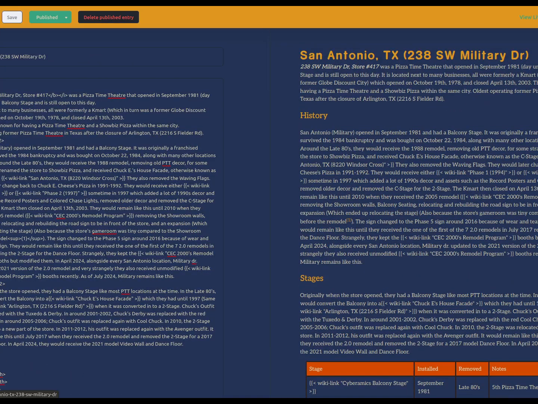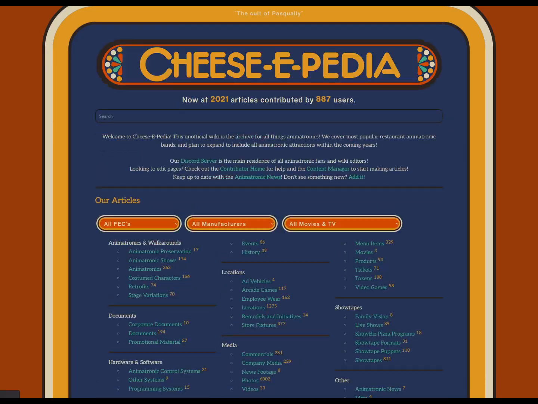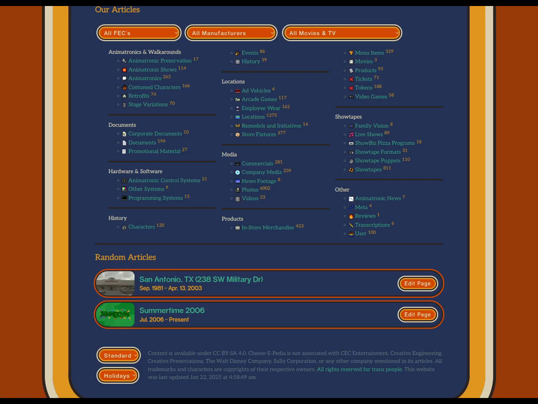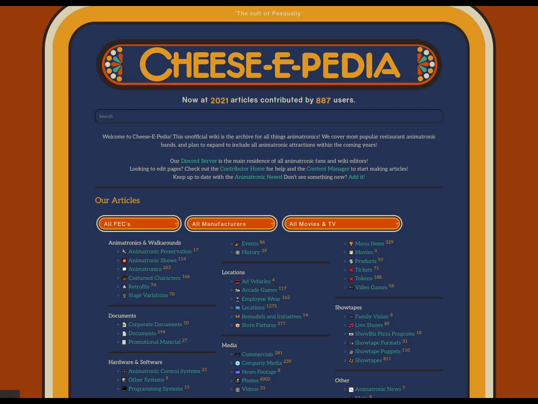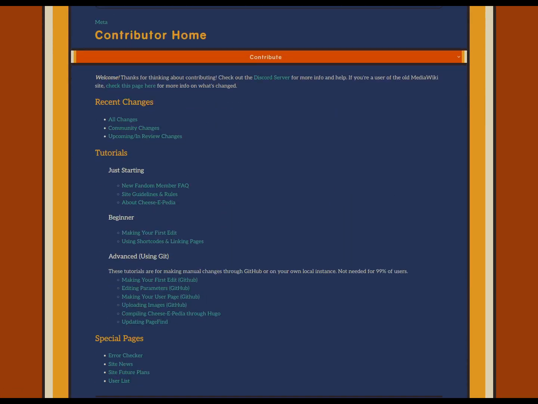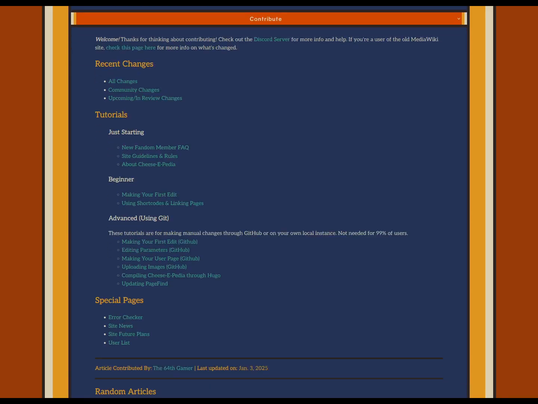I've seen the major one is, let's go back here, the major one is uploading photos. They don't properly send correctly, so I have to dig into people's submissions and go find the photos out of their local archive that they have. It's all run through GitHub. So I have to do all that, but it's decently okay for now. But if I go into contributor home, this is also where you can access like how to edit things. It just gives you small little tutorials, tells you about the site and everything.